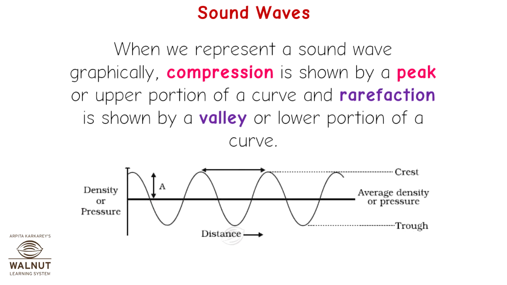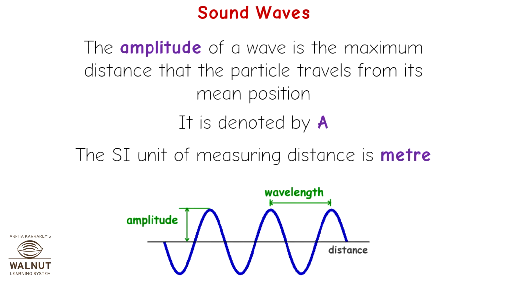When we represent a sound wave graphically, compression is shown by a peak or upper portion of a curve, and rarefaction is shown by a valley or lower portion of a curve. The amplitude of a wave is the maximum distance that the particle travels from its mean position. It is denoted by A. The SI unit of measuring distance is meter.